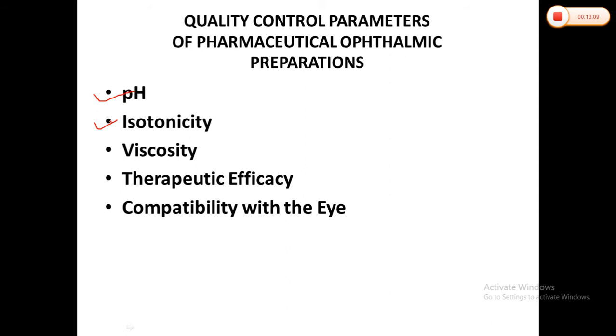That is, solutions equivalent to 0.9% sodium chloride solution, which is ideal for comfort and should be used when possible. It should not produce discomfort or irritancy. So the isotonicity must be equal to 0.9% sodium chloride solution, and precautions have to be taken.